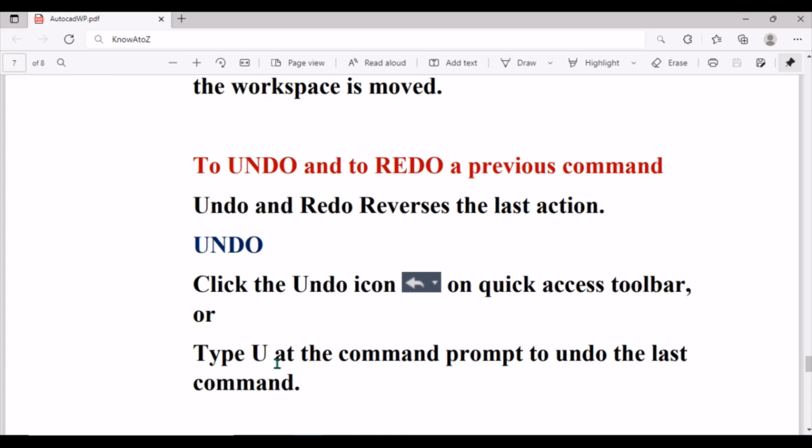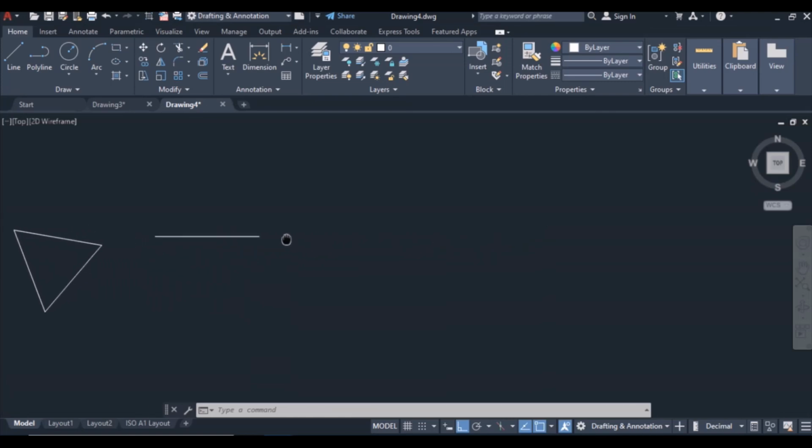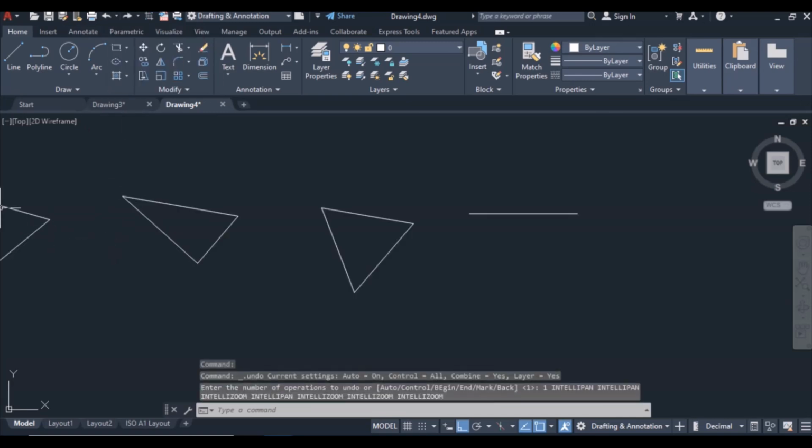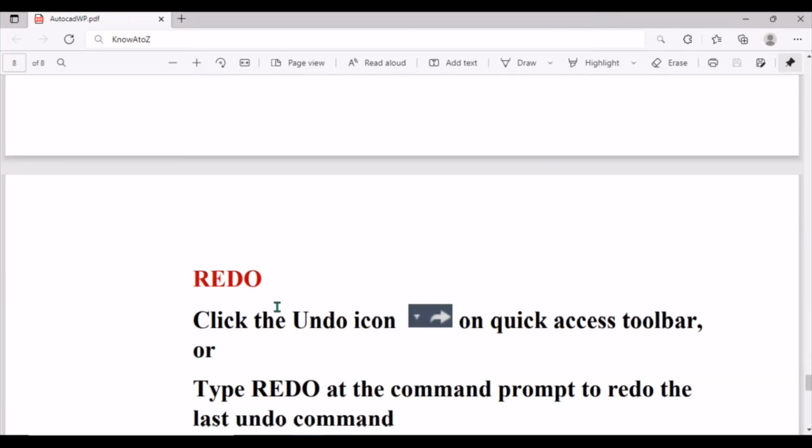Okay, let's see. So I can pan this object to this side. For me to undo that action, I just press on this icon here, undo. It will unpan. Okay, or I can go to the next action, that's to redo.